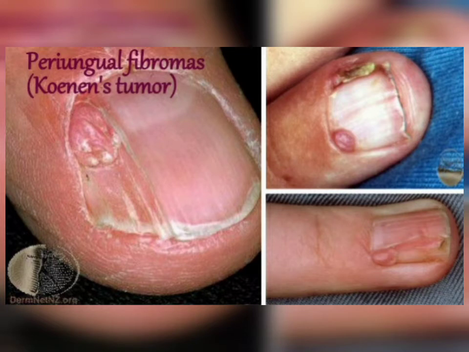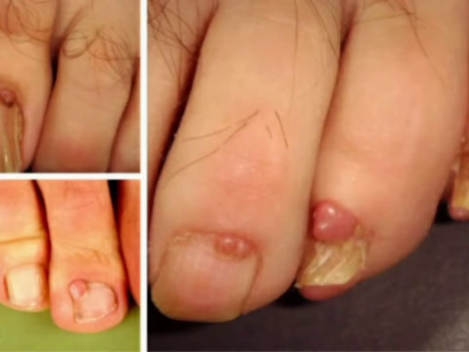You can see how it looks. Periungual fibroma, Cohen's tumor. It is one of the characteristics of tuberous sclerosis. This is another picture where you can see periungual fibroma, and you can see how Cohen's tumor has developed. These are very small rounded tumors which are found on the base of the nail, you can see.